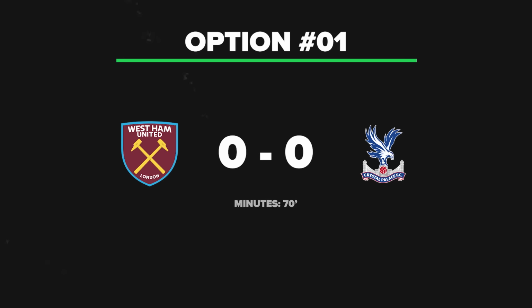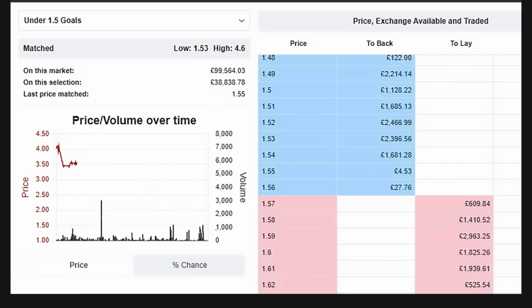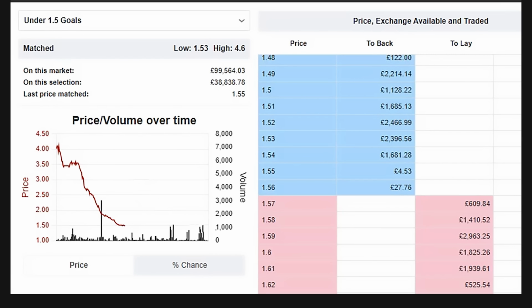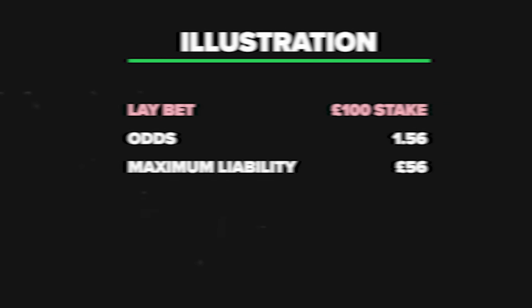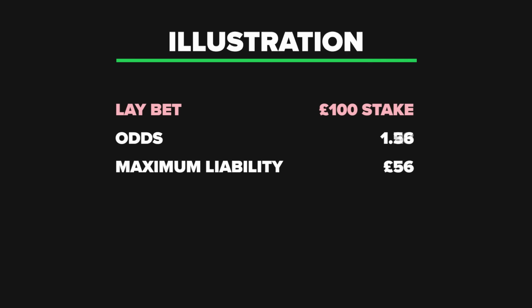So imagine the game is still at 0-0 by the 70th minute and play is still actually quite dull. Now at this point the odds for the under 1.5 goals would have dropped significantly. It's the worst case scenario, and although unlikely, we need to minimise the financial pain. So once the odds drop to around 50% of our opening bet's price, we cash out for a partial loss. For example, that would mean a price of 1.28.